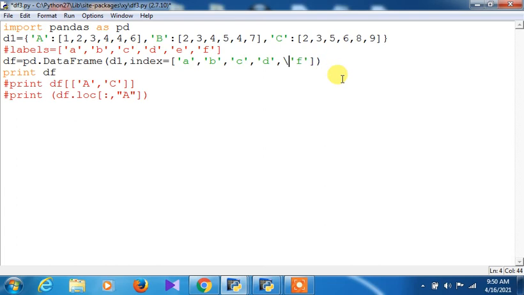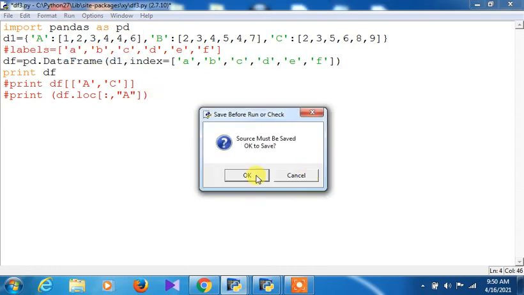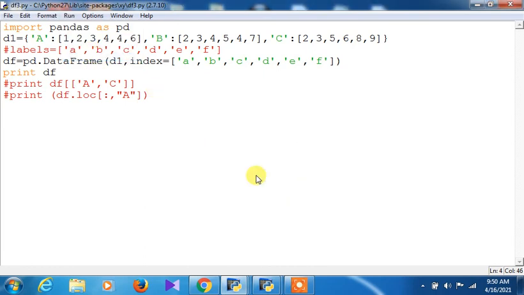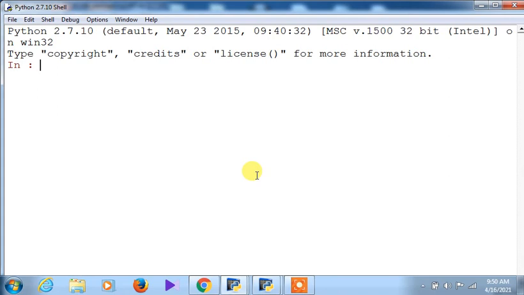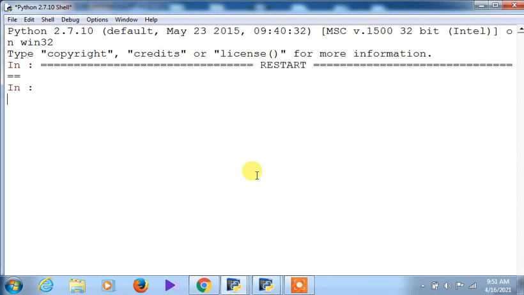So whenever an error comes, no need to panic, just see it coolly, with a cool head, then you will be able to understand what is actually happening. Okay, so I had given only 5 indexes, that's why the error was coming. There are 6 indexes supposed to be given. So now I am executing this program once again. Let us see what output will come. Error is quite natural in a program. So you need to debug it, I mean to say, you need to correct it or remove the error.